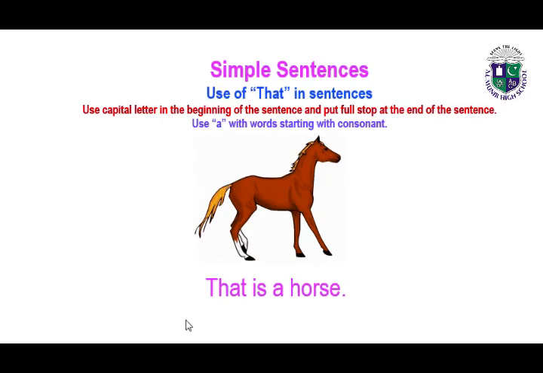The next sentence is about horse. That is a horse. The first letter is capital, there is a full stop at the end of the sentence, and a with the consonant word. So read it again. That is a horse.